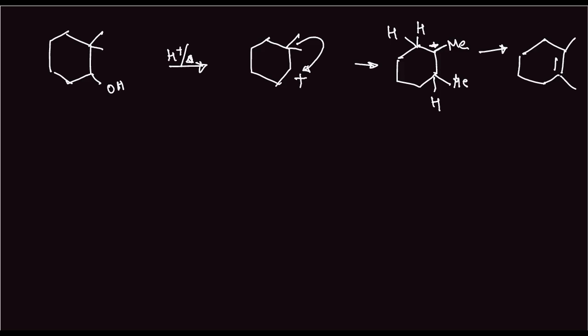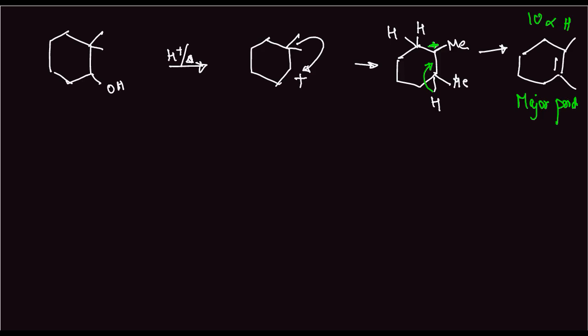Sorry, I didn't mention that. This is a plus sign here, due to which the ring expansion will take place actually. This will fall out. So if this falls out, then this is formed. This is the major product. Why major product? Because it has 10 alpha hydrogens, which is much more stable.